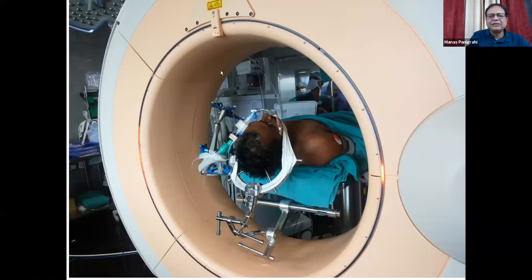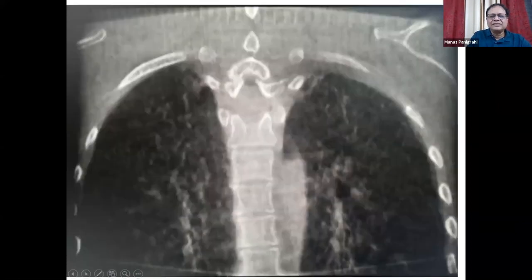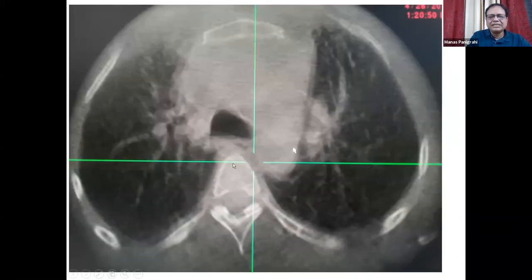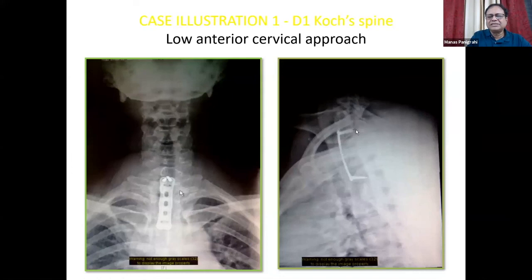With the O-arm, one can visualize 8 to 9 vertebrae together. In C-arm, one can visualize only 4 or 5 vertebrae. So that's the advantage. We could localize where the disease is and the lower normal one. After excision, we could localize the normal body and place the screws in that. And this is the final post-op picture, with X-ray confirmation that the screws are in the normal body.